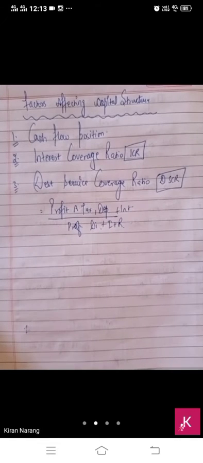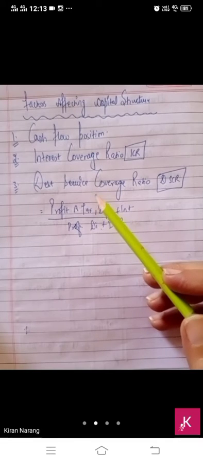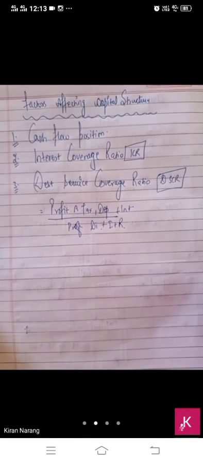But this will tell you how much you can afford interest on debentures and dividend on preference shares. This will tell you how much you can cover the interest and dividend of your debts.